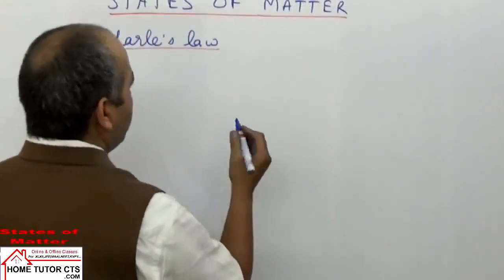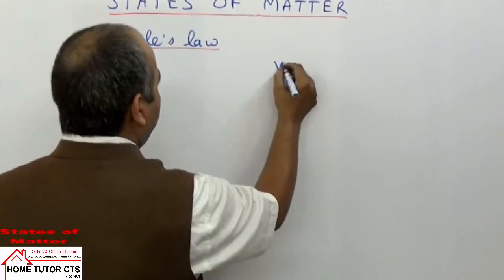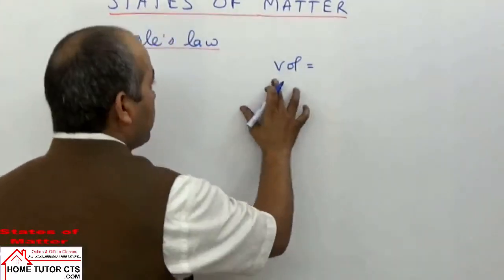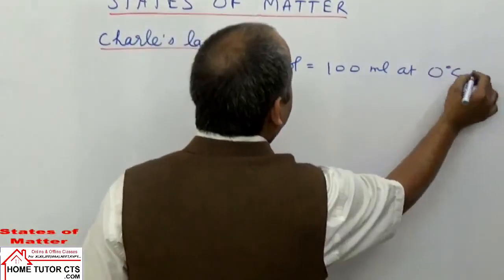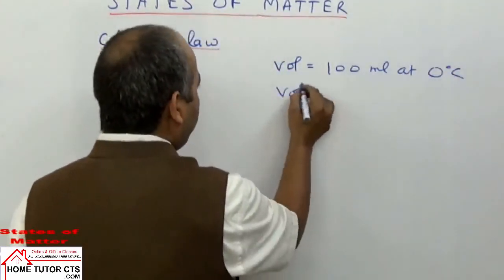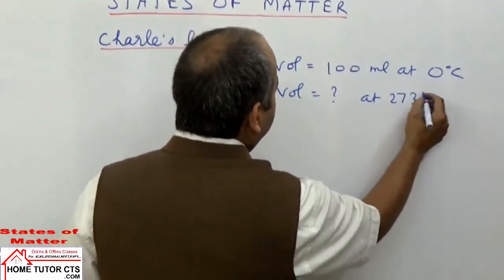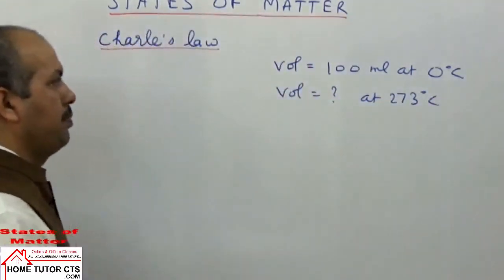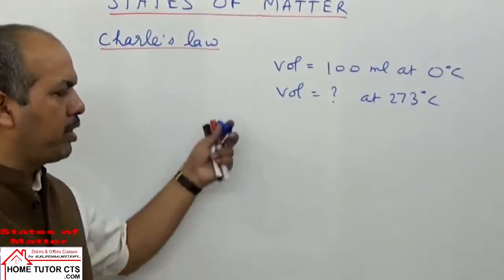Look, I am giving you a very simple question. In the question, the volume of a gas is given as 100 ml at 0 degree Celsius. Then find the volume of the gas at 273 degree Celsius. This is the question given on Charles law. One very simple question to make the equations clear.